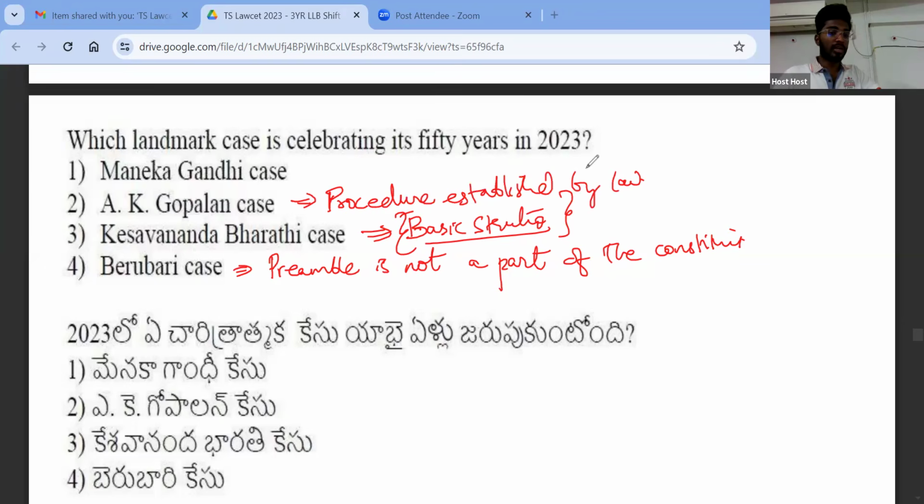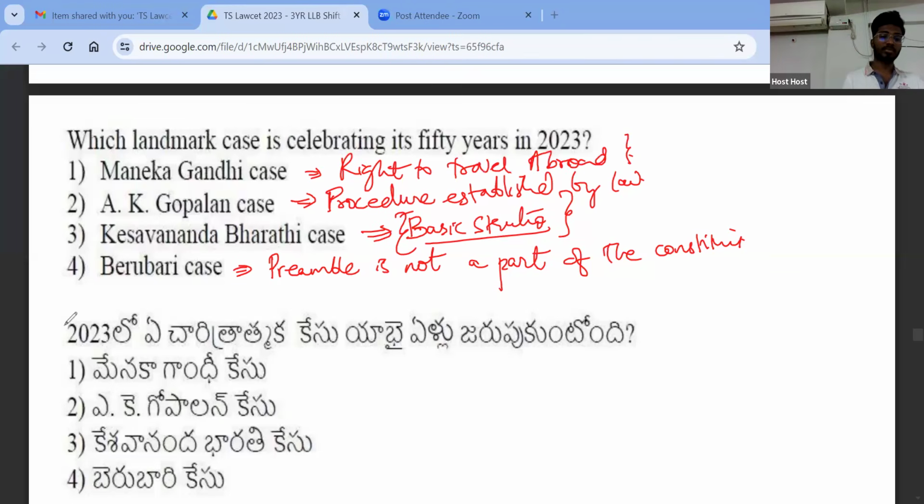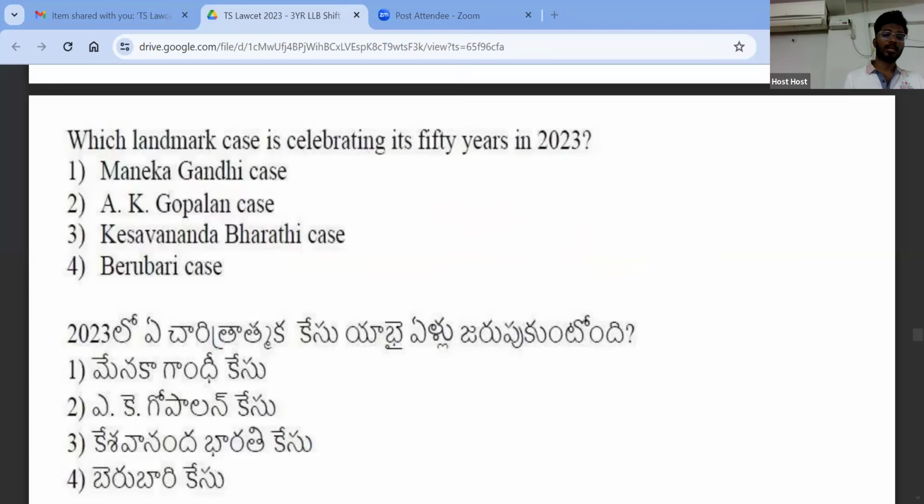So AK Gopalan tried getting an exception, but he did not get it. Then Menaka Gandhi case, in Menaka Gandhi case, it was held that right to travel abroad is a part of right to life, according to the judgment of Supreme Court in Menaka Gandhi case, right? So these cases are very important. Next.